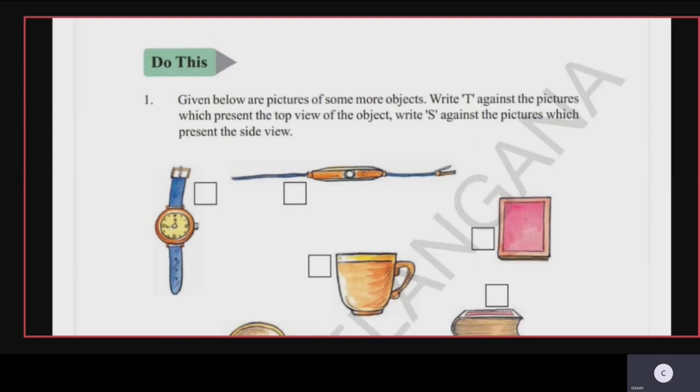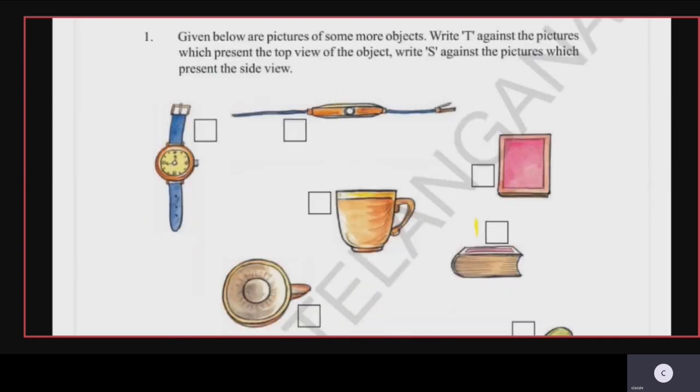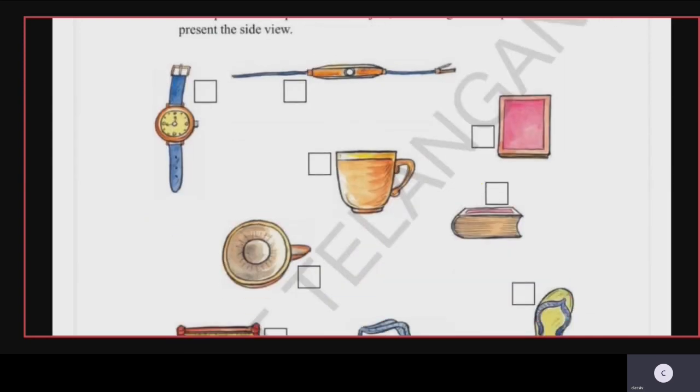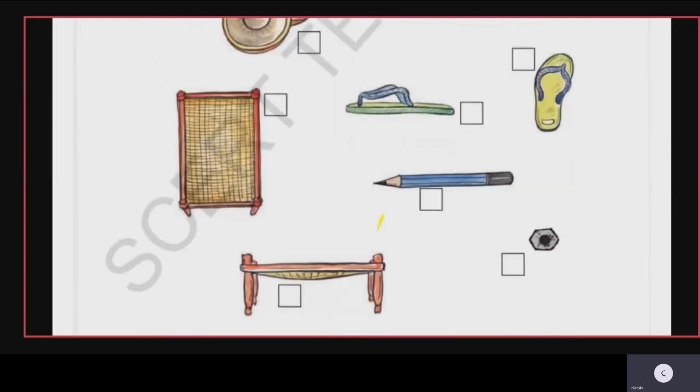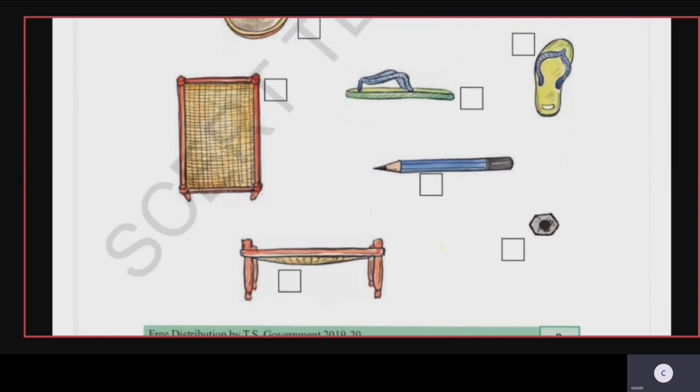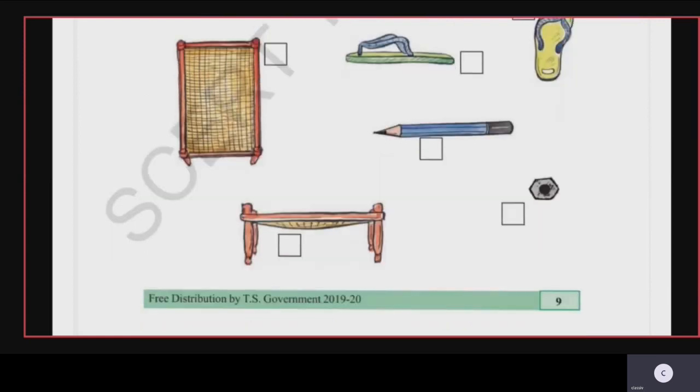So the first one is a watch. First watch, what is the answer? You can see it. What is the shape? It is T. Yes or no? Next, again you can see the same watch from the side, S. The book from the top. Then again the book from the side. Cup from the side. Then cup from the top. The slippers from the top and the side. Then the cot from the top and the side. Pencil from the side. Then a nut from the top.